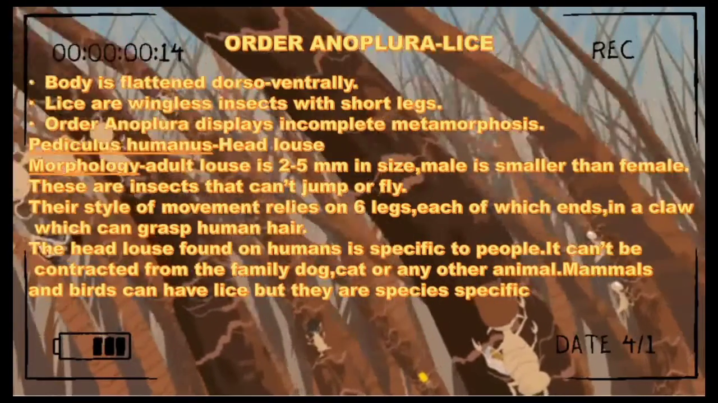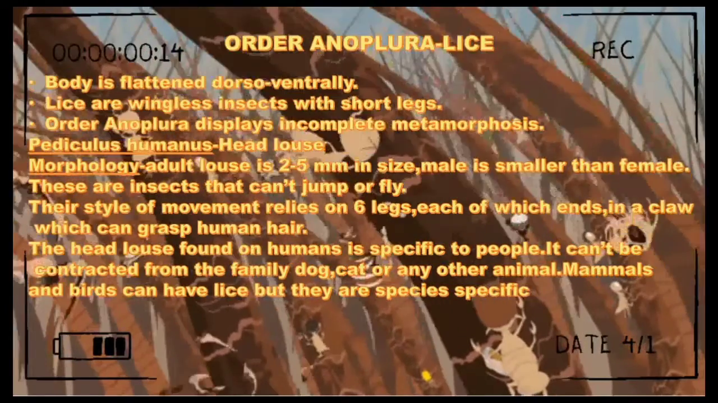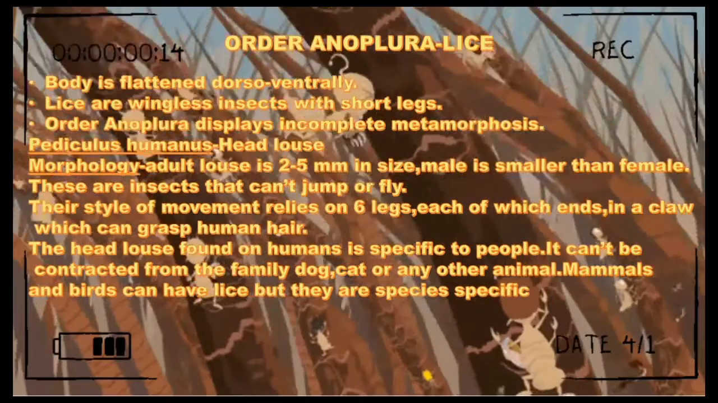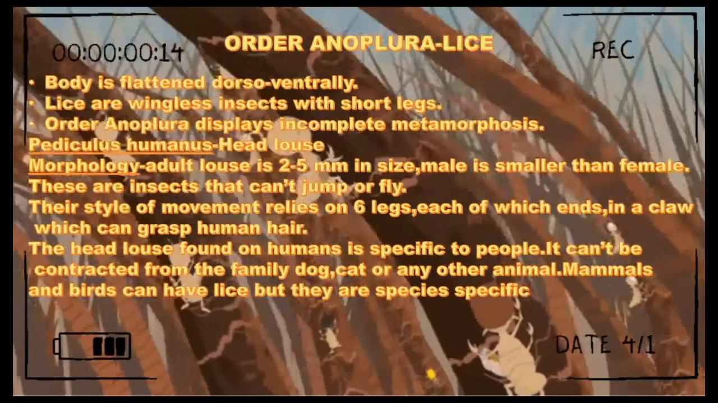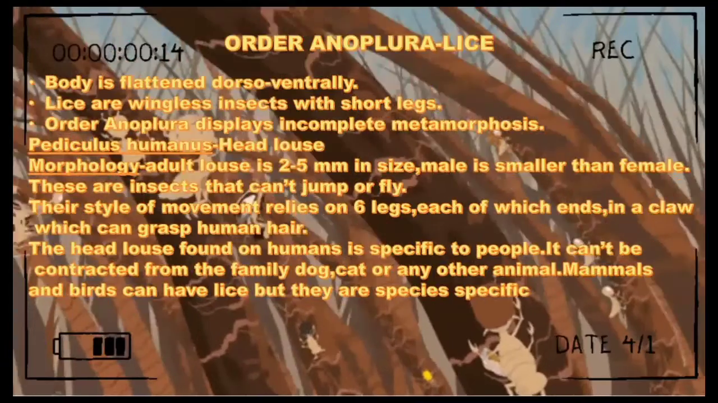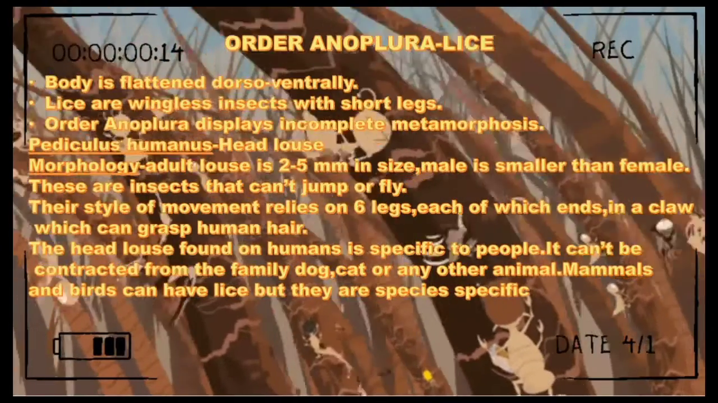Order Anoplura or lice. Body is flattened dorso-ventrally. Lice are wingless insects with short legs. Order Anoplura displays incomplete metamorphosis. Pediculus humanus, the head louse. Morphology: the adult louse is 2 to 5 mm in size.